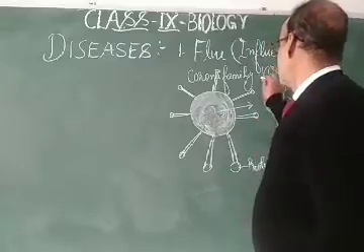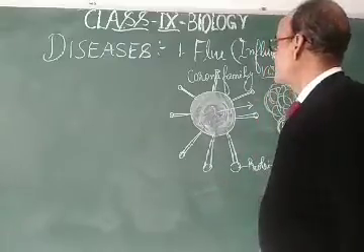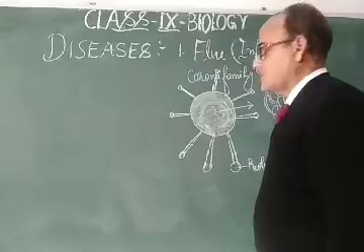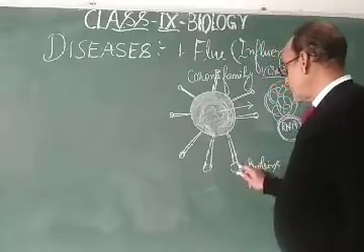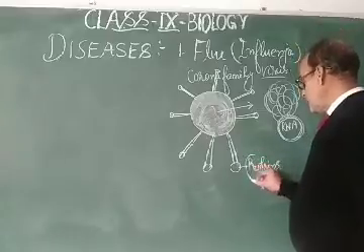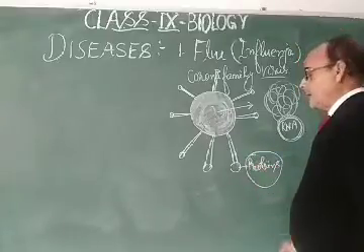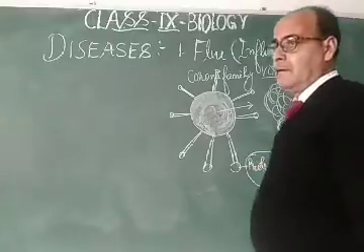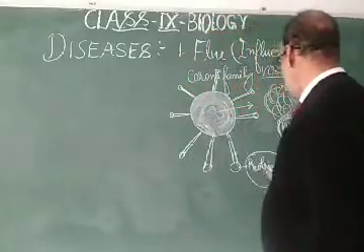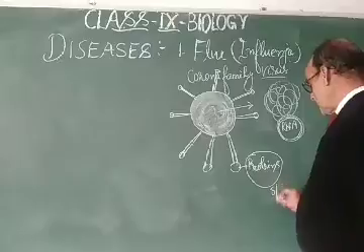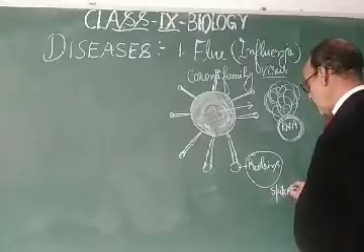Dear students, this virus was first introduced 100 years back, and it has specific proteins. Nowadays COVID came, and COVID has a protein called the spike protein.